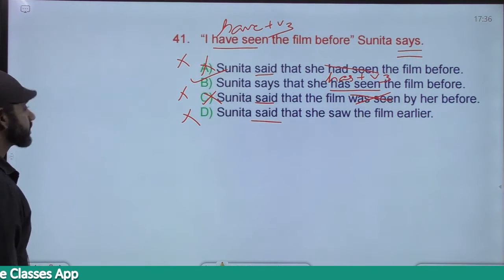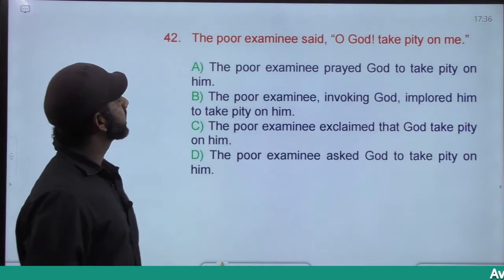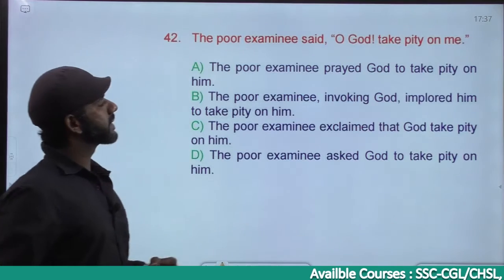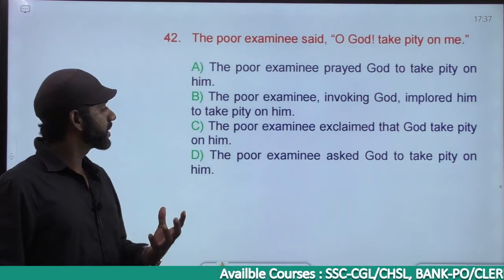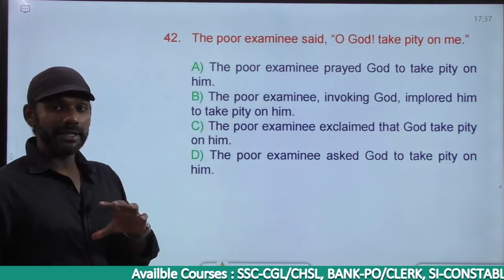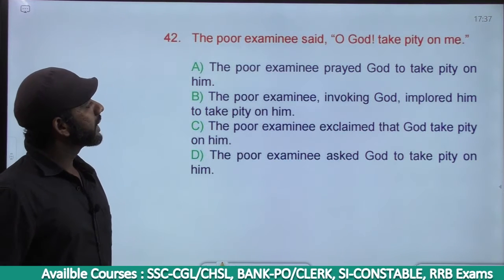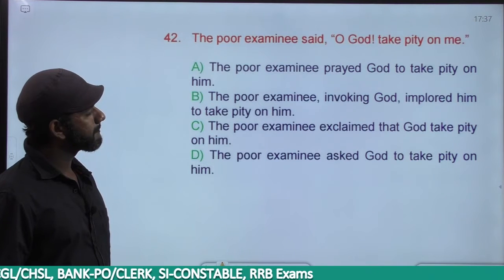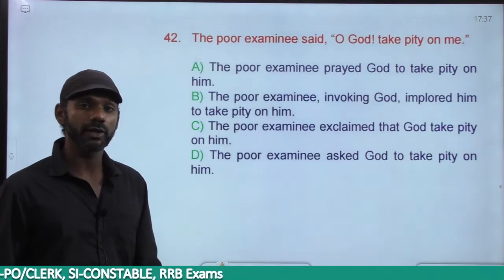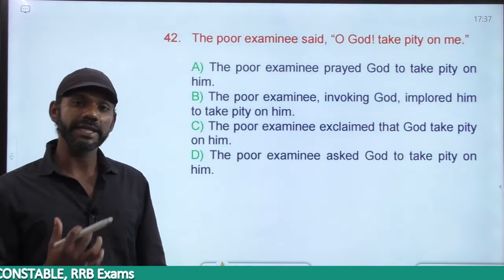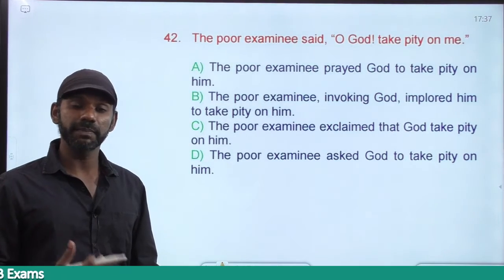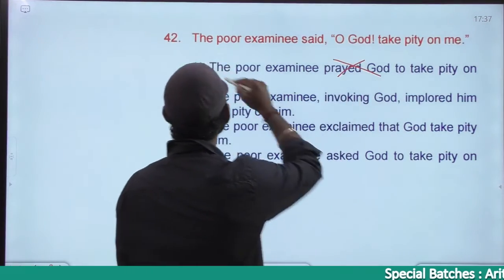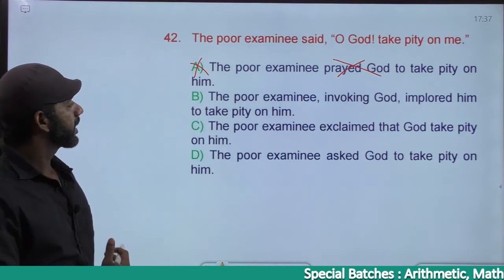The next one. The poor examinee said, "Oh God, take pity on me." The meaning should be the same. The poor examinee prayed God. Now, prayed God is wrong usage. We pray God or we pray to God? We don't pray God, we pray to God. So the poor examinee prayed God is a wrong usage. Option A is eliminated. Come to option B.